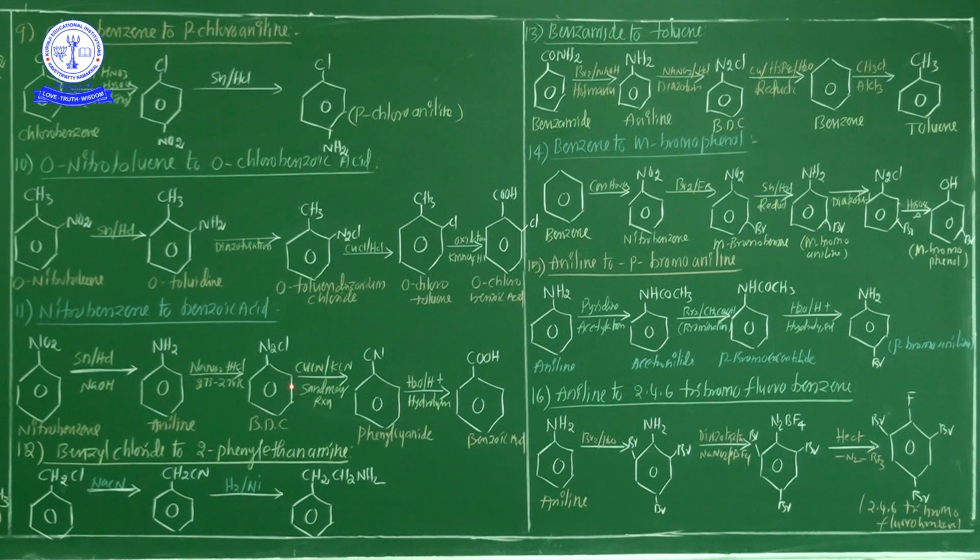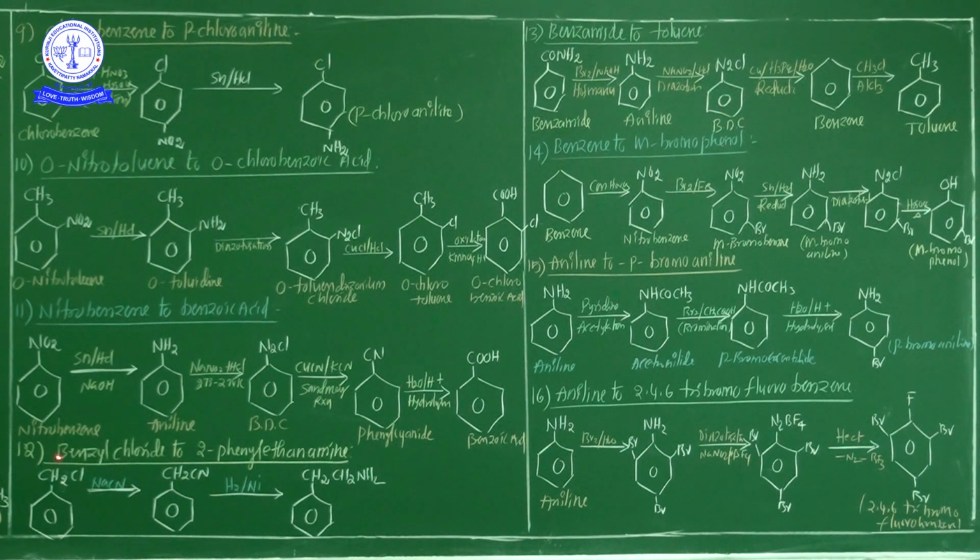Now see here, nitrobenzene is converted into benzoic acid. Nitrobenzene, by the reduction process, gives aniline. Aniline, by the diazotization process, gives benzene diazonium chloride. This is involved in the Sandmeyer reaction, and phenyl cyanide is liberated. The phenyl cyanide is again treated with the hydrolysis process and benzoic acid is liberated. Okay? This is the 11th conversion.